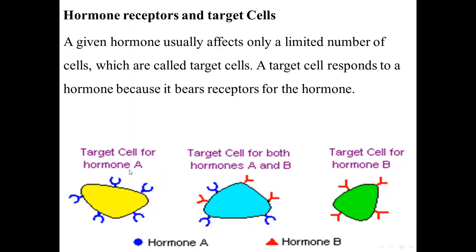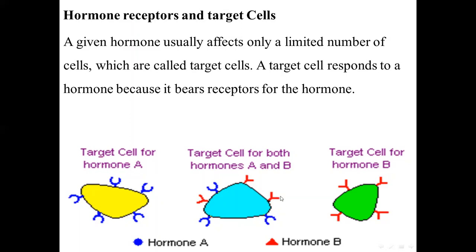See here, this is hormone A. We have hormone B, marked as the red one.